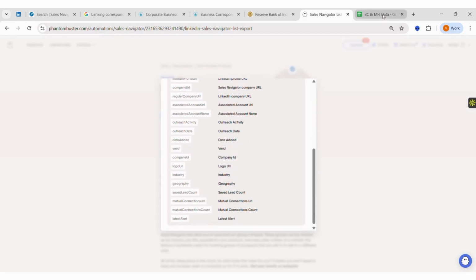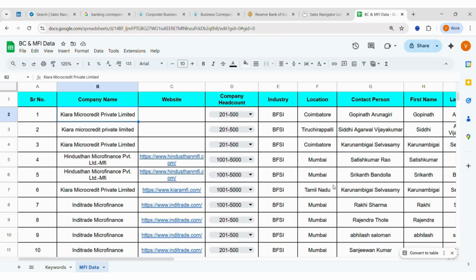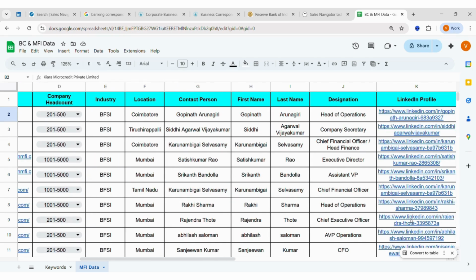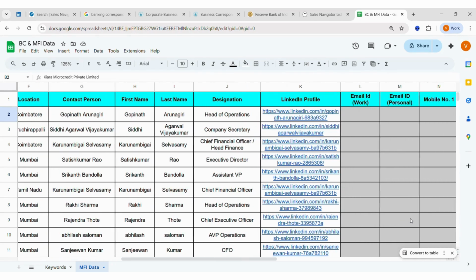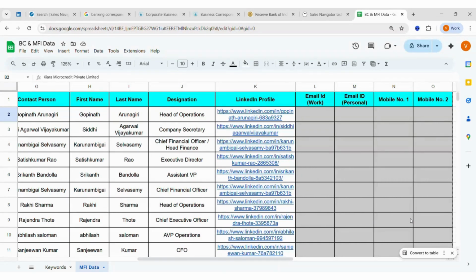Further, when I clean the data and collect the remaining details, this is how my final data will look, wherein I have the company name, the website, the headcount, the contact person details, and even their LinkedIn profiles. Further, I'll be able to find their email ID and mobile number using tools like Nusha, Signal Hires, Apollo and so on.